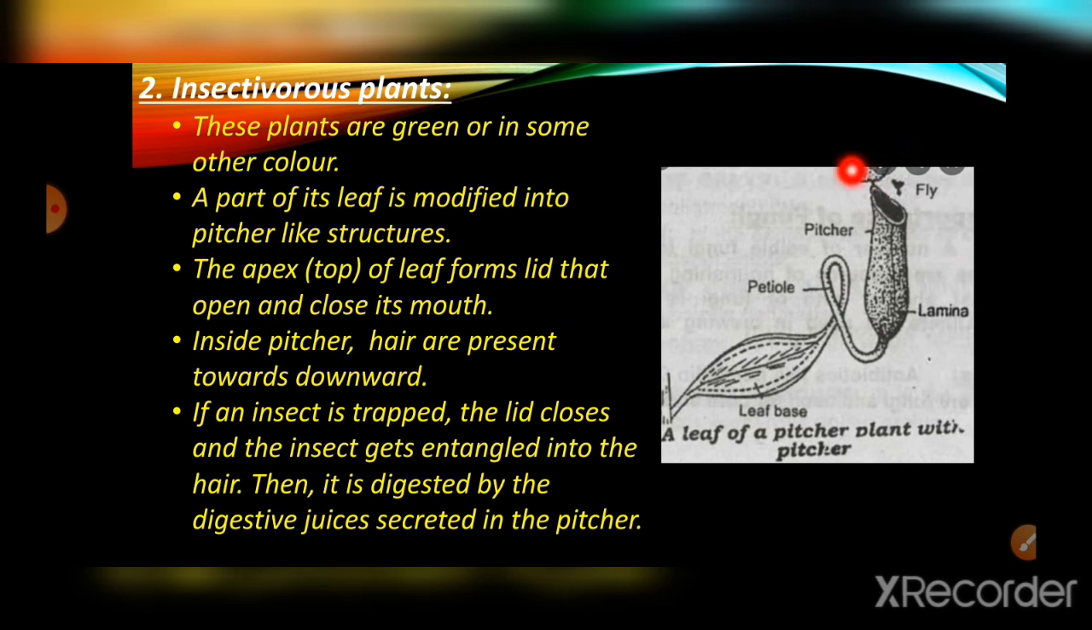Then here there will be a top. This is actually an apex, that is, apex means top. Okay, so this apex helps to trap the food. So when an insect comes and sits over this circular space, then the lid automatically closes. Okay, so the pitcher plant inside contains hair which faces downwards.